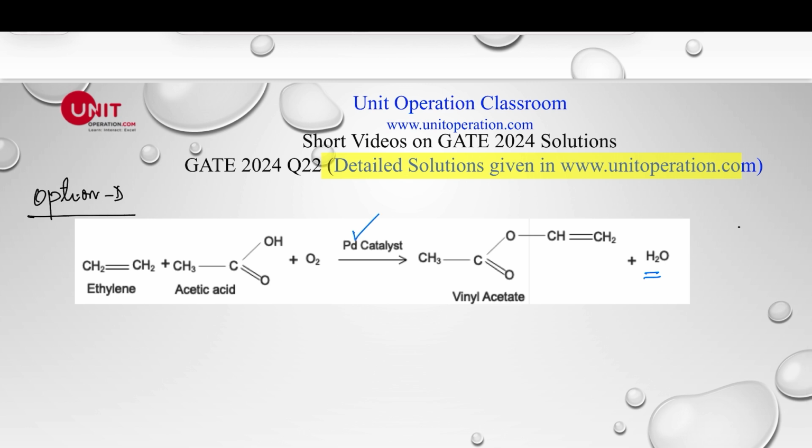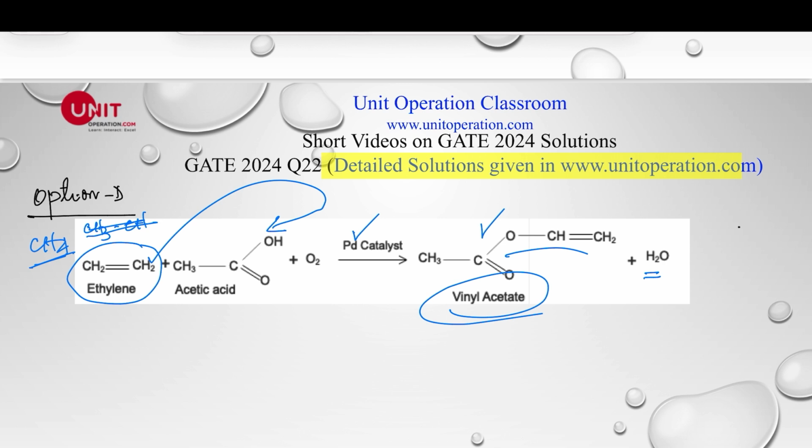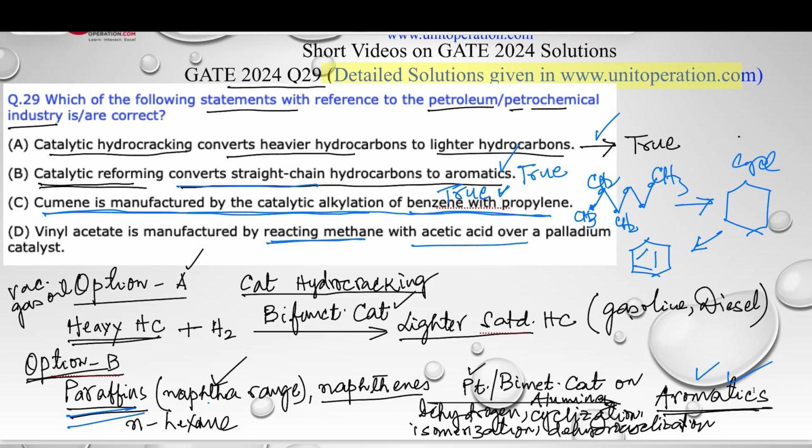Yes, a palladium catalyst is used, and this is vinyl acetate, but actually they use ethylene, not methane. They don't use methane. So this ethylene is added with acetic acid, and under the catalytic influence, it produces vinyl acetate. So as you can see, this is false because ethylene is used, not methane. So option D, which is reacting methane, is not true. This is ethylene. So option D is false.